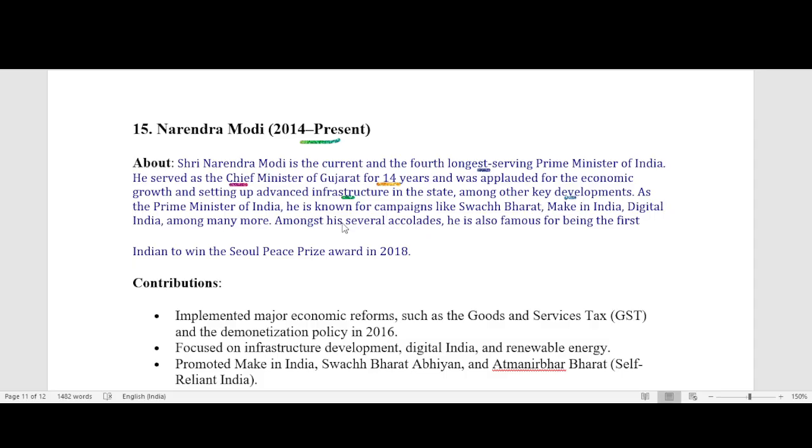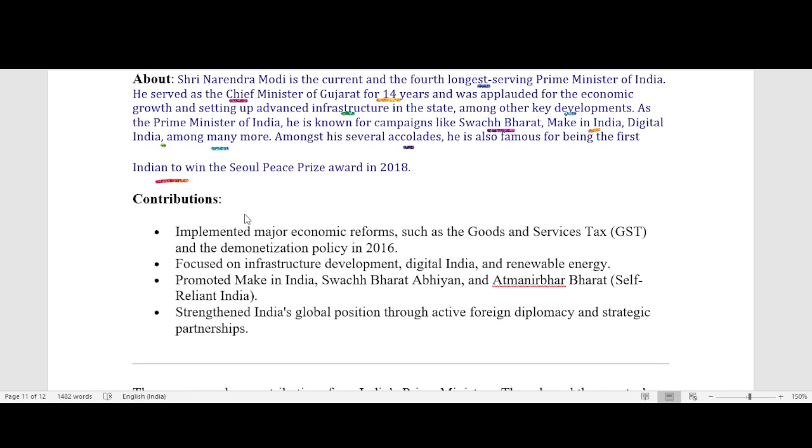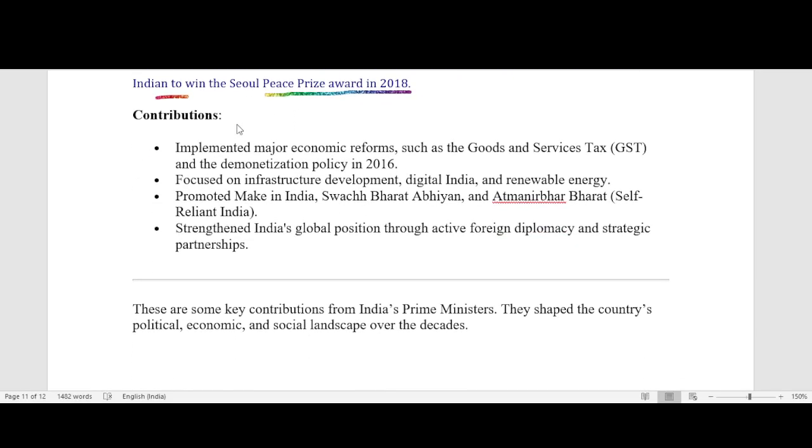As the Prime Minister of India, he is known for campaigns like Swachh Bharat, Make in India, Digital India, among many more. Among his several accolades, he is also famous for being the first Indian to win the Seoul Peace Prize Award in 2018. His contribution includes implementing major economic reforms such as the Goods and Services Tax (GST) and